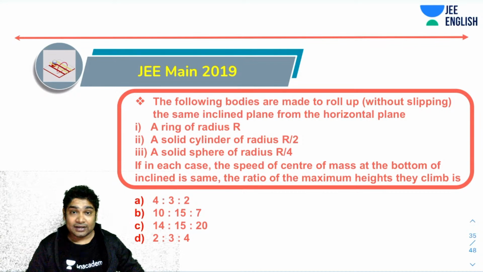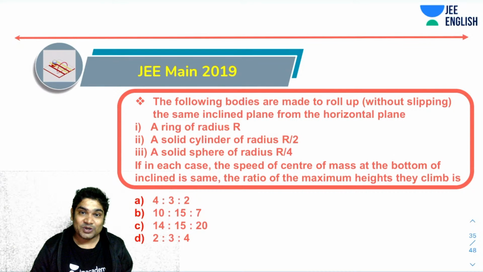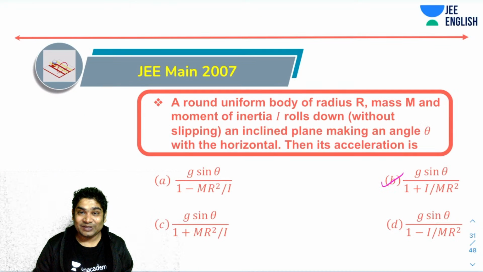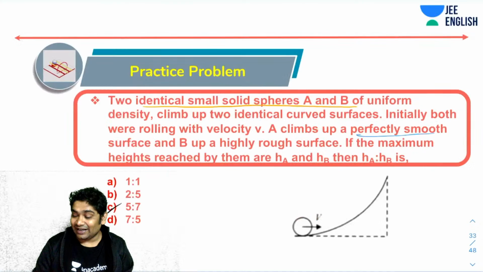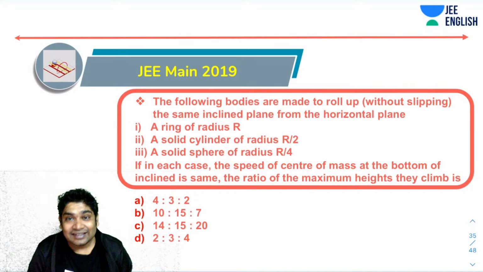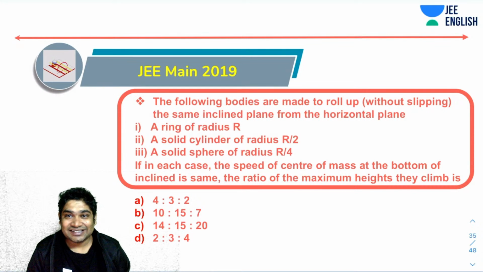I have told you that JEE Mains people like asking one standard kind of problem. So you will realize this question was not very different. This is for rolling on an incline. This is also rolling on an incline. So they like asking these standard questions. Just try and sort this. What will be the ratio of these heights? At the bottom, they all have the same velocities. So try and figure this out.